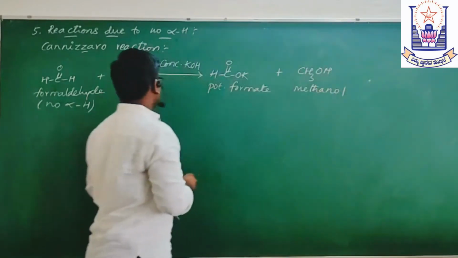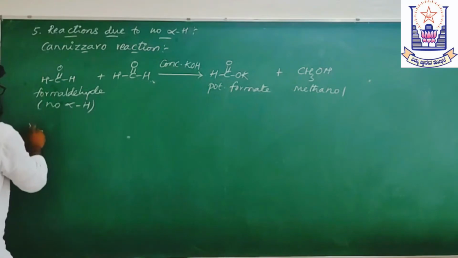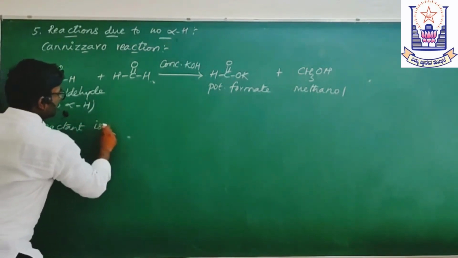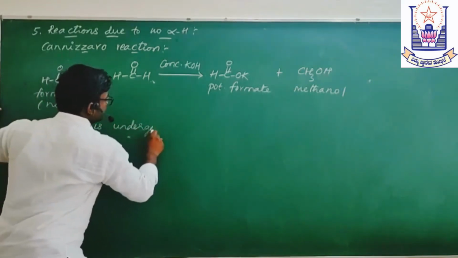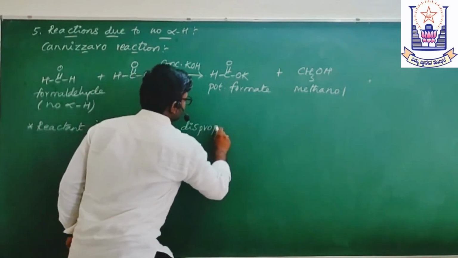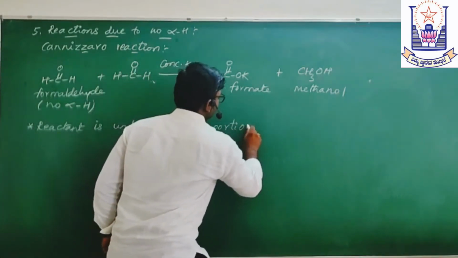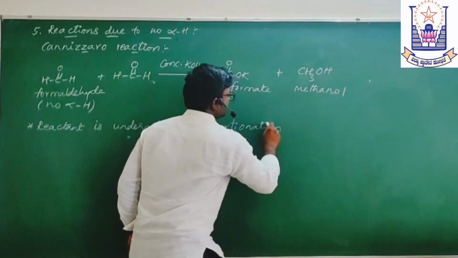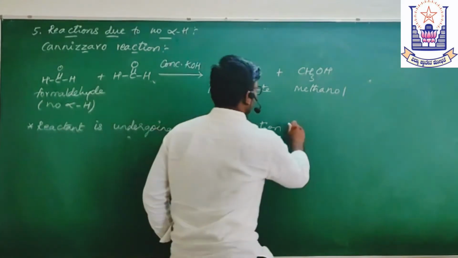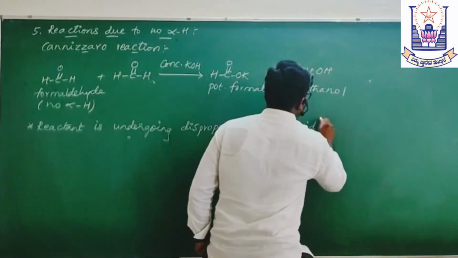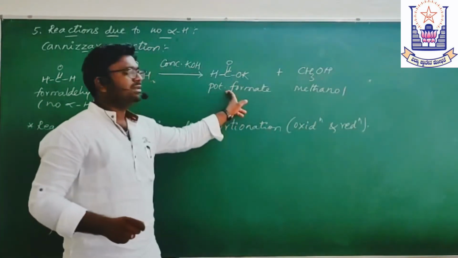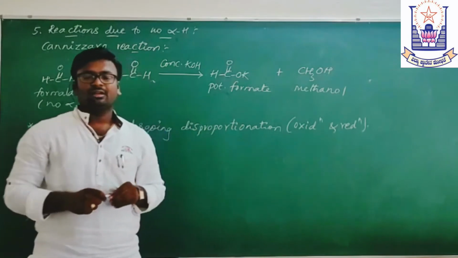Here, the reactant is undergoing disproportionation. What is disproportionation? That is simultaneous oxidation and reduction, to give the salt of carboxylic acid and the alcohol.